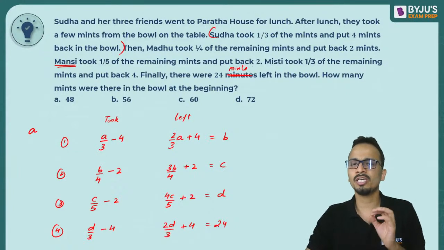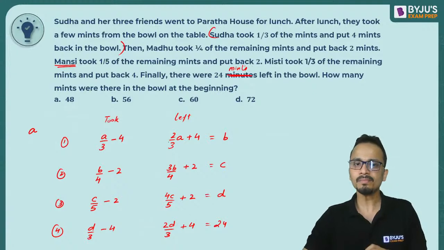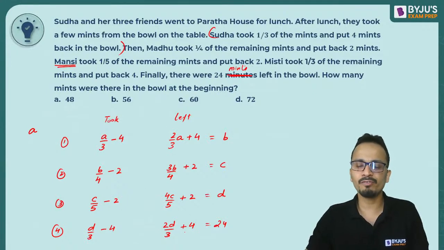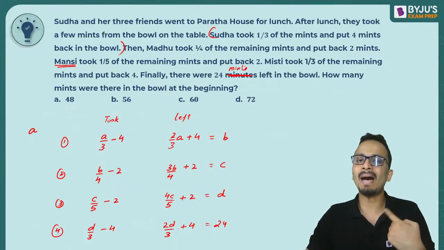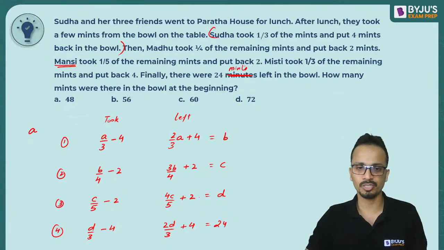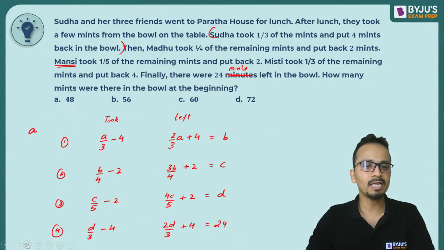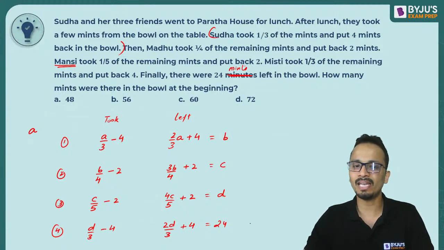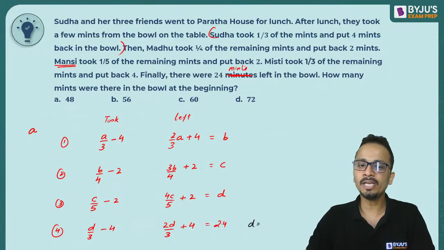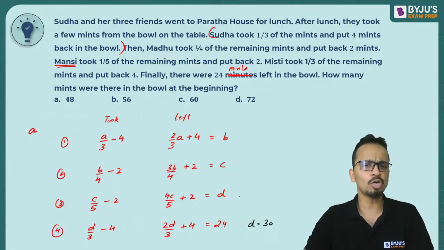If you understand this entire portion that I have written, then you will be able to solve this question in a much faster way by just writing the leftover mints and doing backtracking. This type of question can become very easy with backtracking. So do backtracking, and from the last equation I'll get the value of D. What will be the value of D? 24 minus 4, that is 20. 20 into 3 divided by 2. So 30 will be the value of D. It can be solved orally.